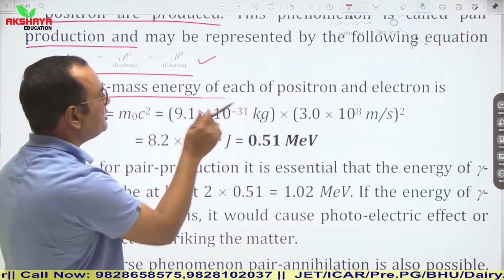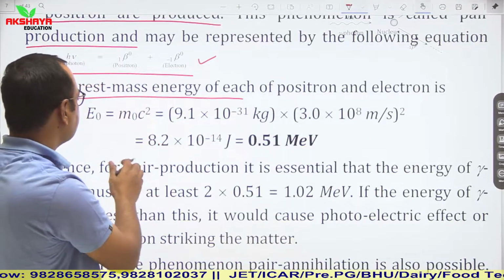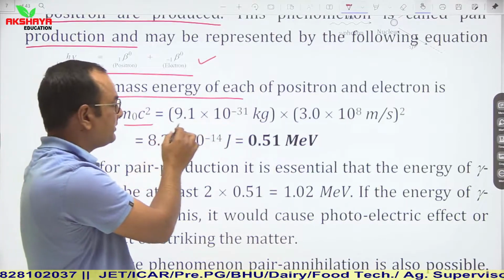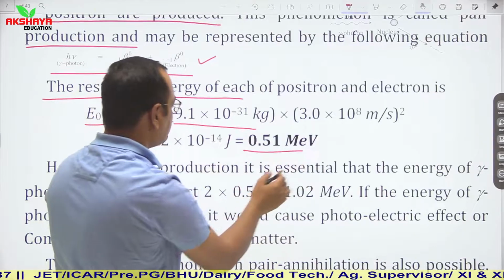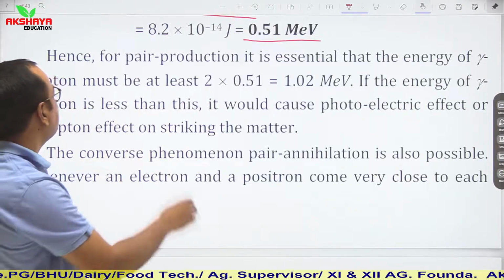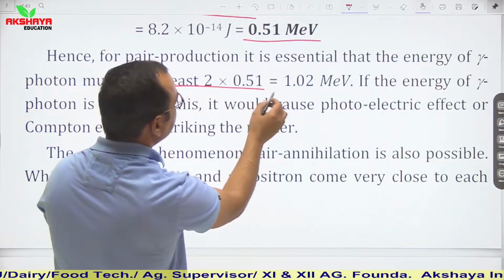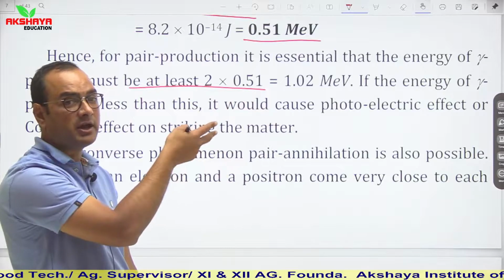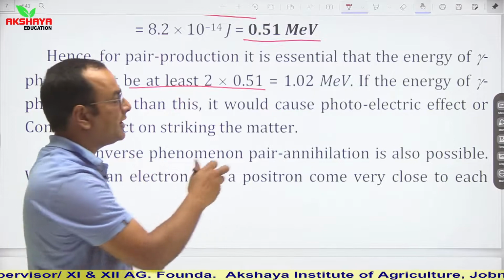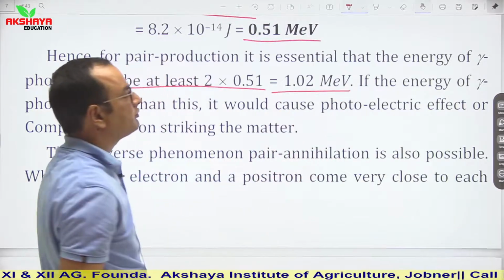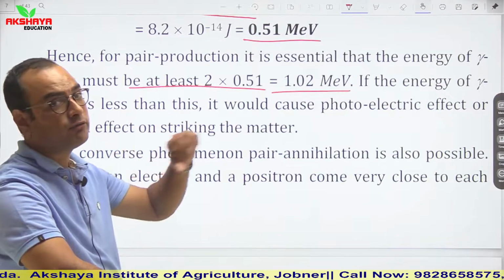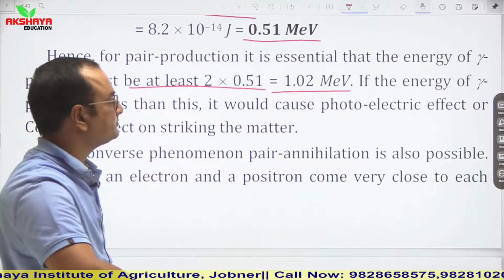The rest mass energy of each of the positron and electron is E naught equal to m naught c squared, where m naught is the mass of the electron. It is 0.51 mega electron volt. Hence, for pair production, the energy of the gamma ray must be at least twice 0.51, since it is making one electron and one positron. So the net energy should be 0.51 plus 0.51, which means 1.02 mega electron volt. This much energy is essential for the gamma photon to form a pair of electron and positron.